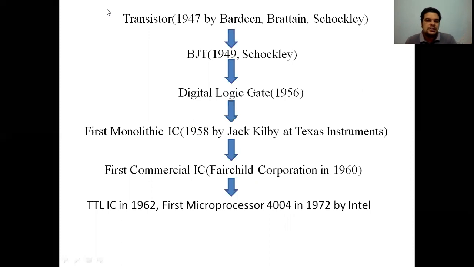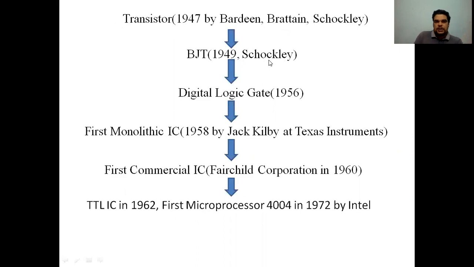Now let us consider the history. First of all, it all started with the invention of the transistor in 1947 by Bardeen, Brattain, and Shockley. For this invention, they were awarded the Nobel Prize as well. After that, in 1949, 2 years later, Shockley invented the first bipolar junction transistor, which you would be familiar with. After that, in 1956, the first digital logic gate was introduced.